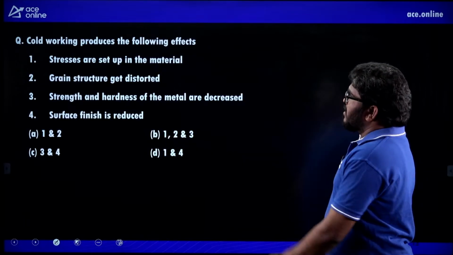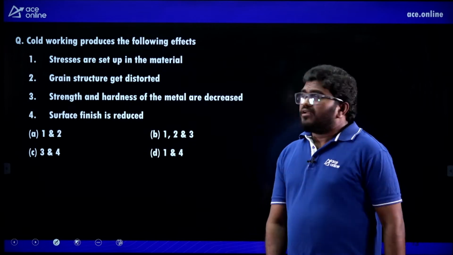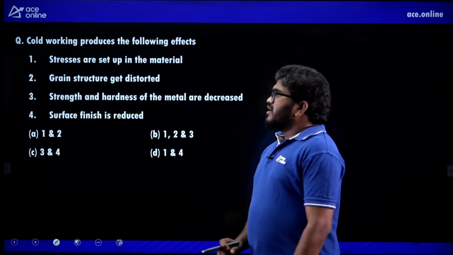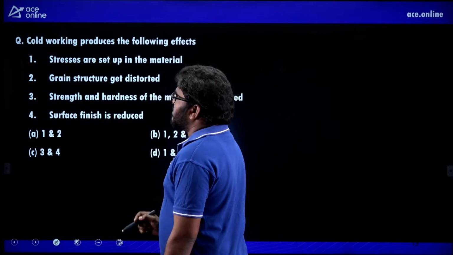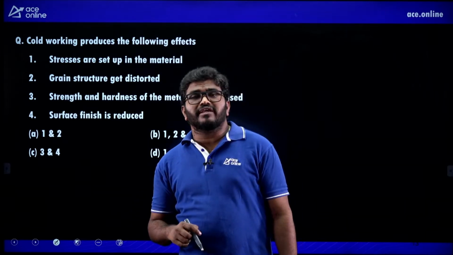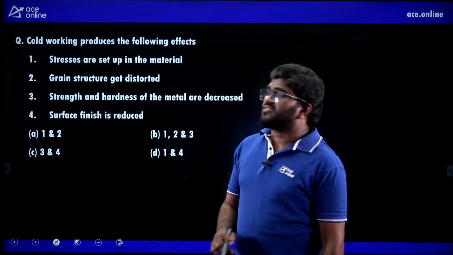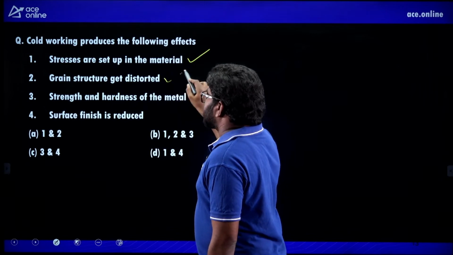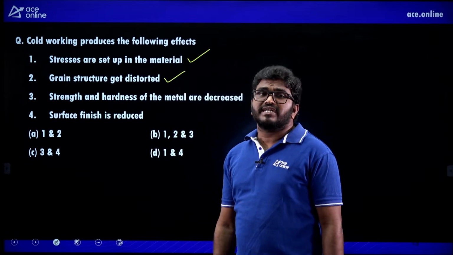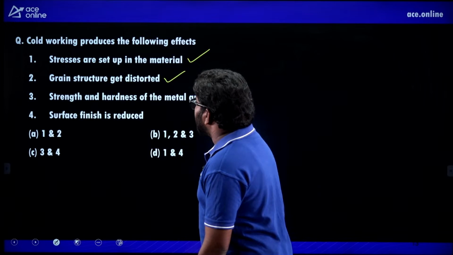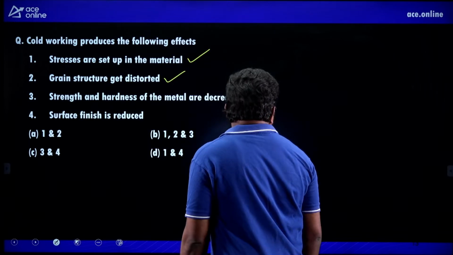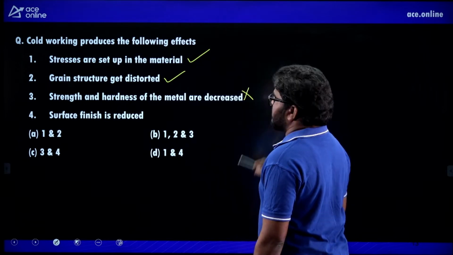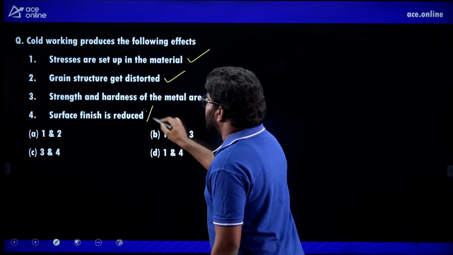Next question. Cold working produces the following effect. Now the stresses are set up in the material. Yes, by doing cold working operation, the internal residual stresses are set up. And grain structure gets distorted. Yes, definitely the grain structure is distorted. And strength and hardness of metals are decreased. It is not correct. Surface finish is reduced is not correct.